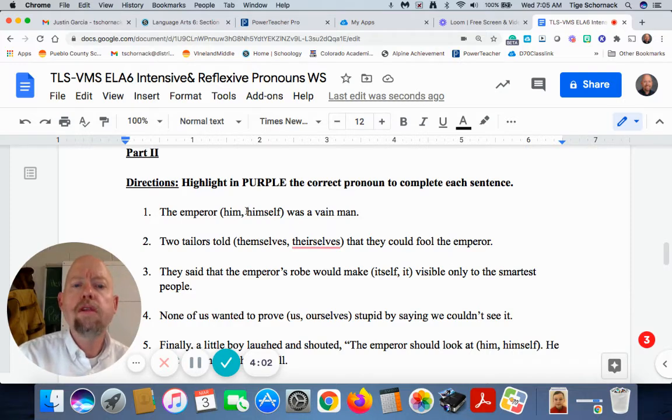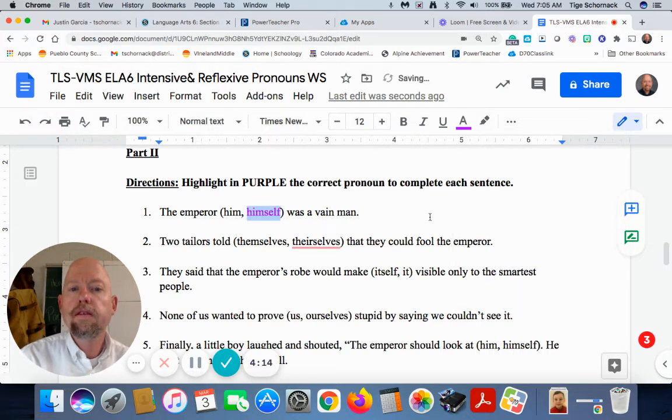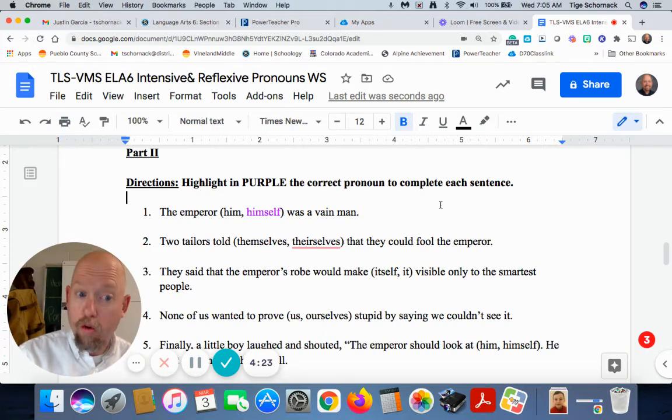So, we're going to highlight himself. I didn't want to highlight, I want to change the text color. I'm going to fix this in your master copy. It's easier to read than the highlights. So, do that for each sentence. This section is worth 5 points.